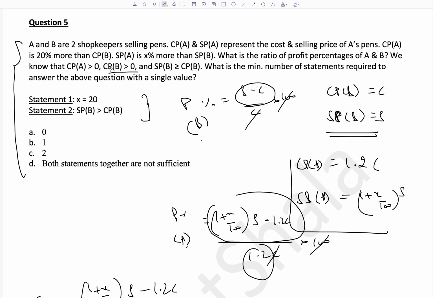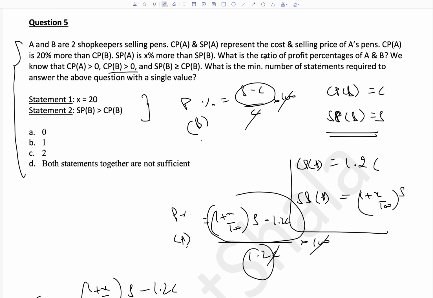That means the cost price is greater than 0, the product was not free for the shopkeeper, and selling price of B is greater or equal to cost price of B. That means B did not have loss, either he sold it at no profit no loss or he had a profit. What is the minimum number of statements required to answer the above question with a single value?